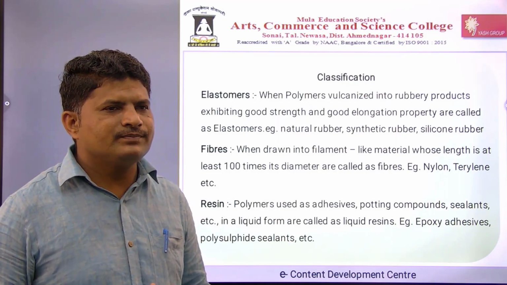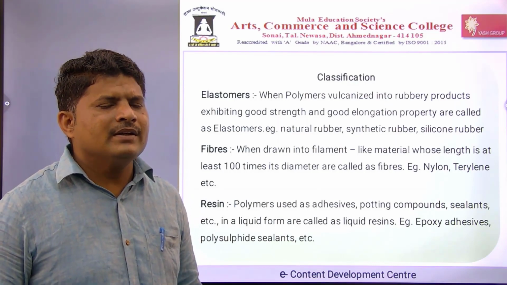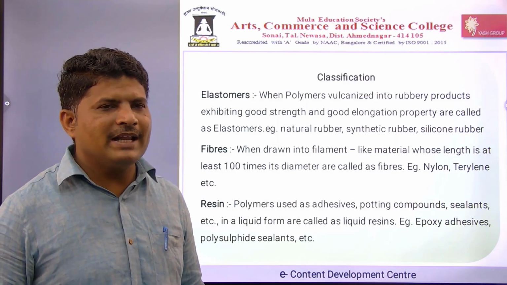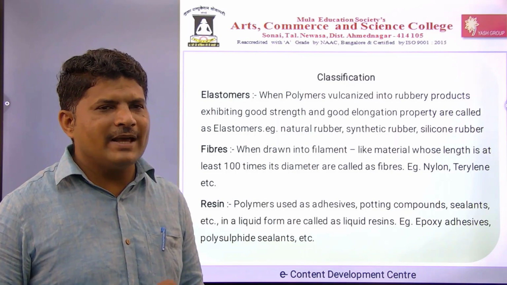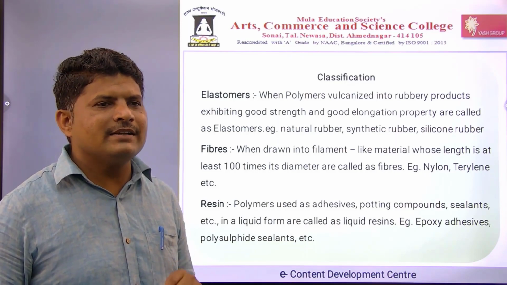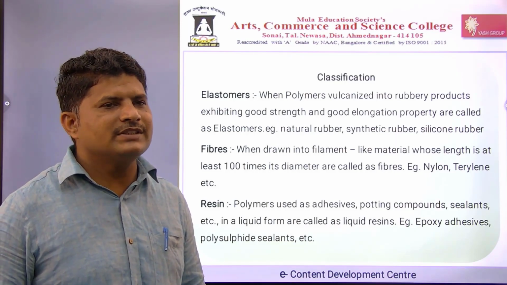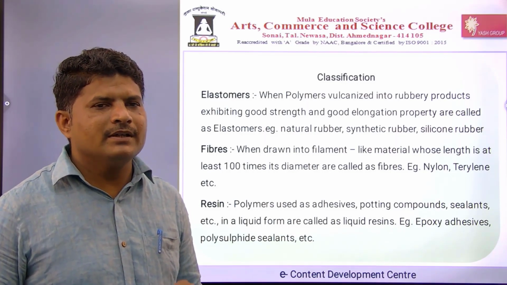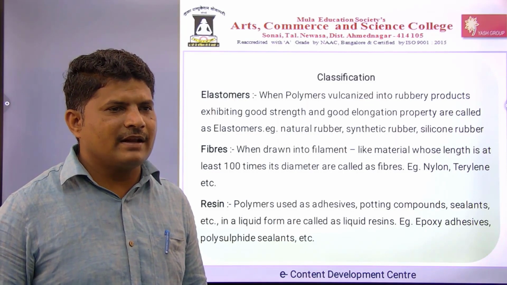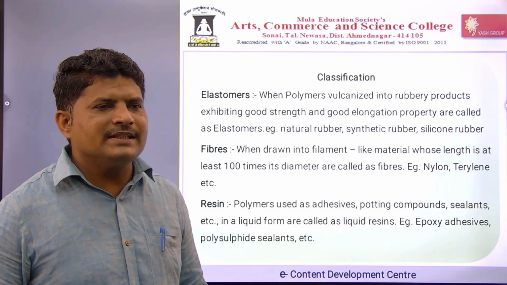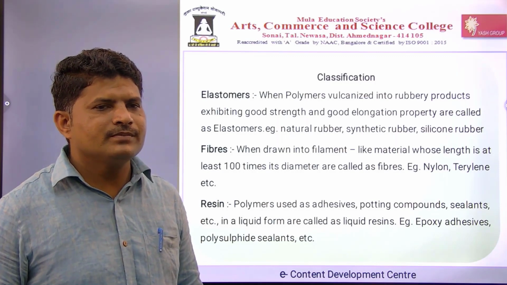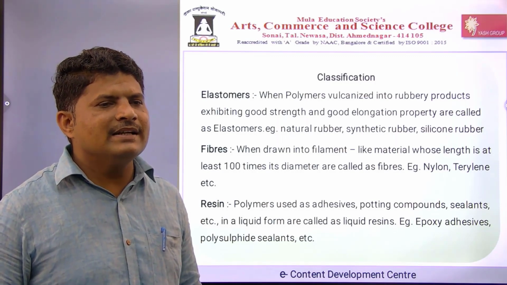Then fibers. When a polymer is drawn into a filament, a thin filament whose length is at least 100 times its diameter is called a fiber. Examples are nylon and terylene. Then resins. Polymers are used as adhesives, coating compounds, sealants and potting compounds, or in liquid form as liquid resins. Examples are epoxy adhesives and polysulfide sealants.